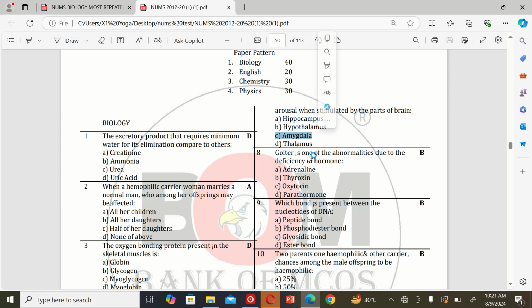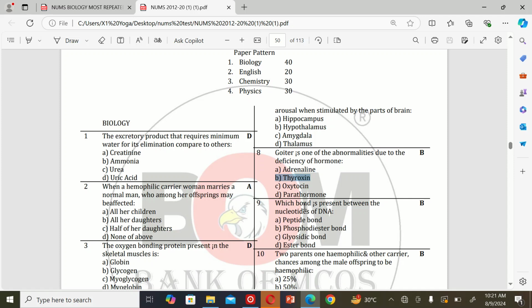The next MCQ: goiter is one of the abnormalities due to deficiency of which hormone? A. Adrenaline, B. Thyroxine, C. Oxytocin, and D. Parathormone. So the correct option is B.